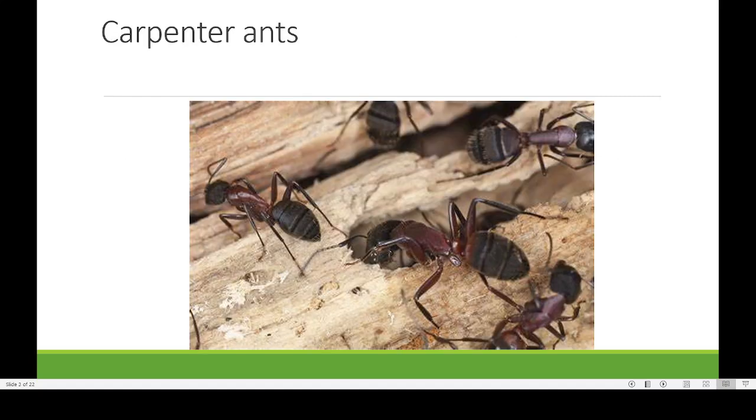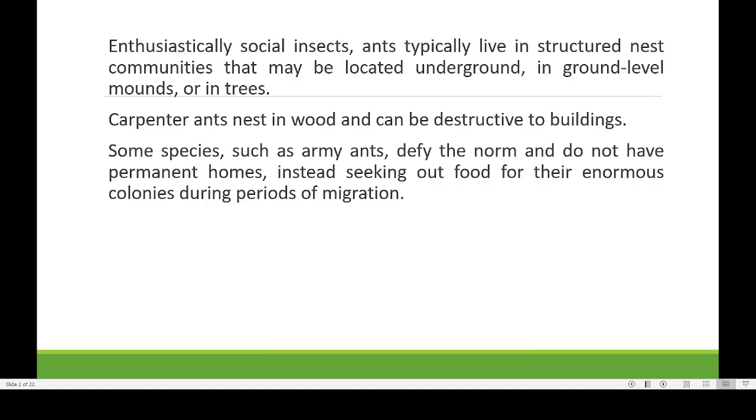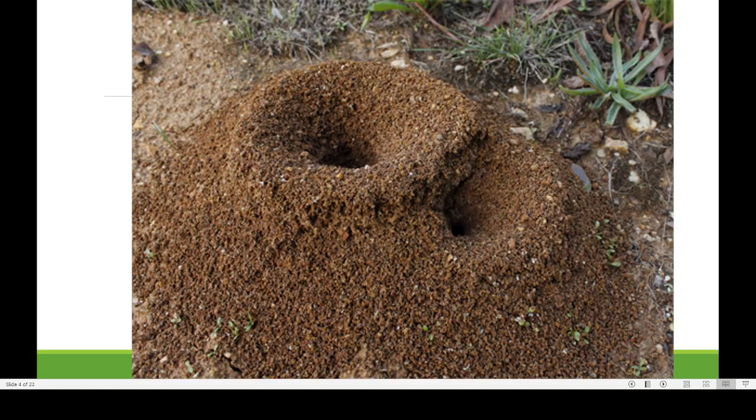Here you can find one type of ant known by the name carpenter ant, usually common among wood or trees. So different types of ants are there, and there is another type of ant known as the army ant. These army ants are not making any kind of permanent homes. What they do is seek out food for their enormous colony during a type of wandering or migration. So this is another type of ant nest. You may have noticed this kind of ant nest. So ants live sometimes on soil, sometimes below the soil, sometimes on the trees.